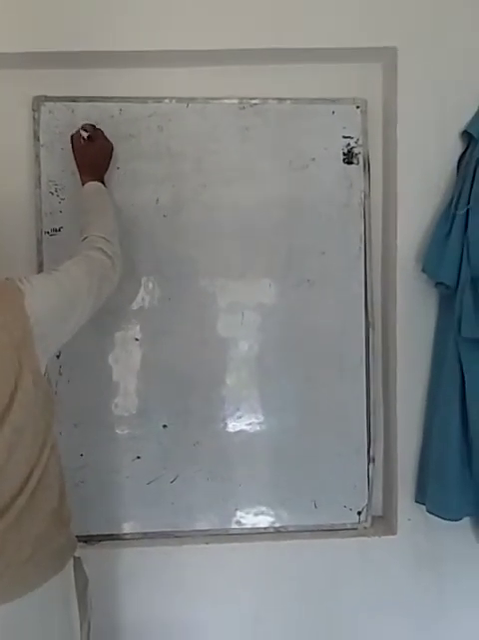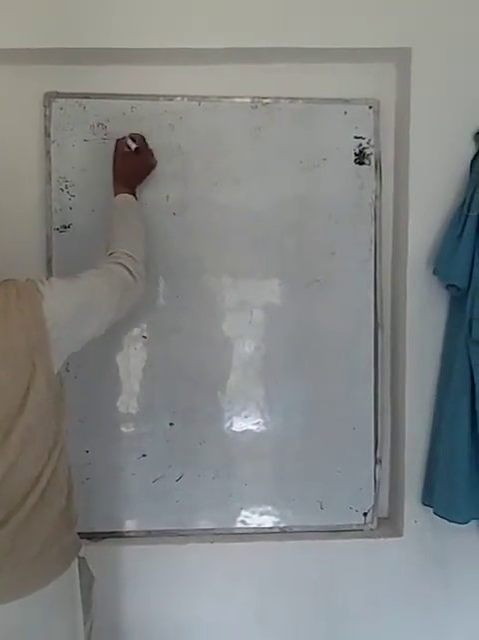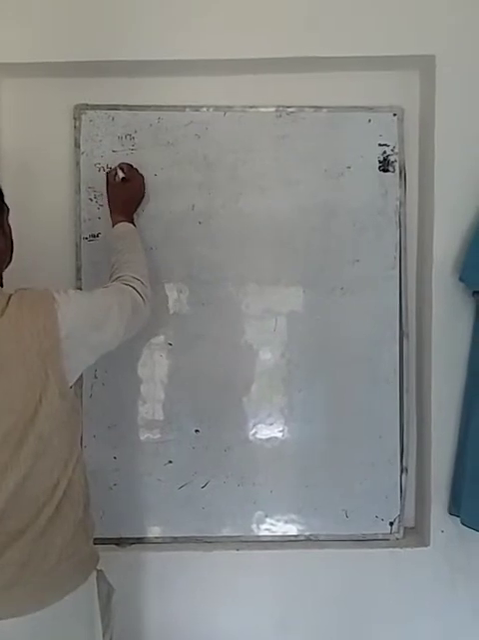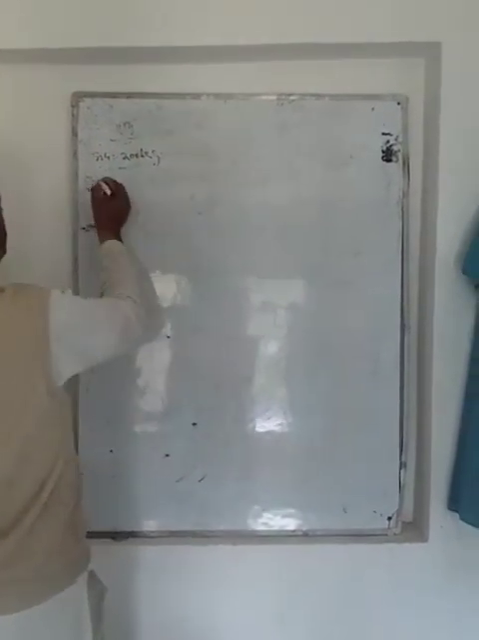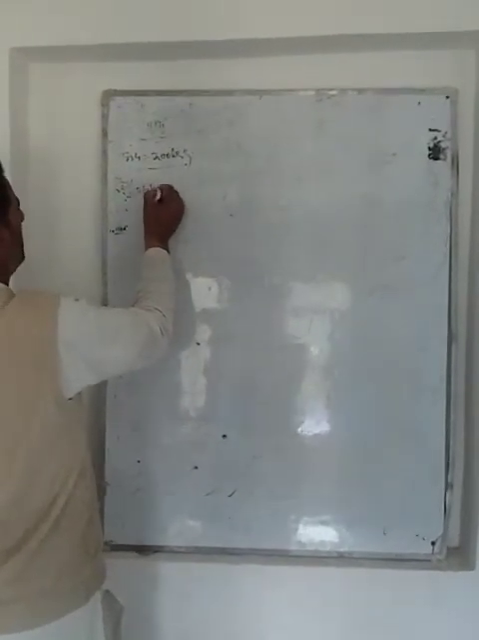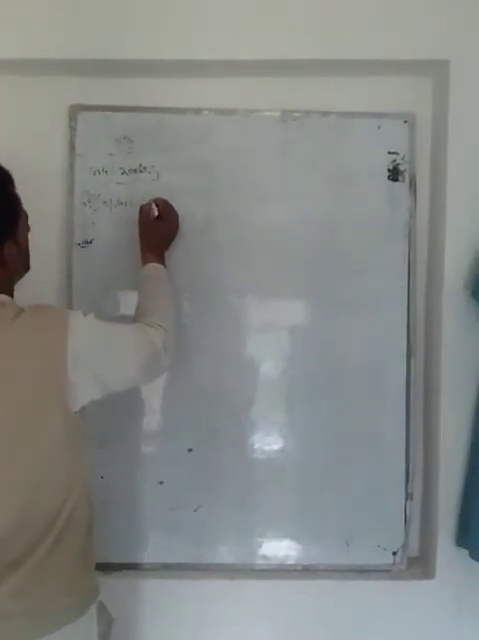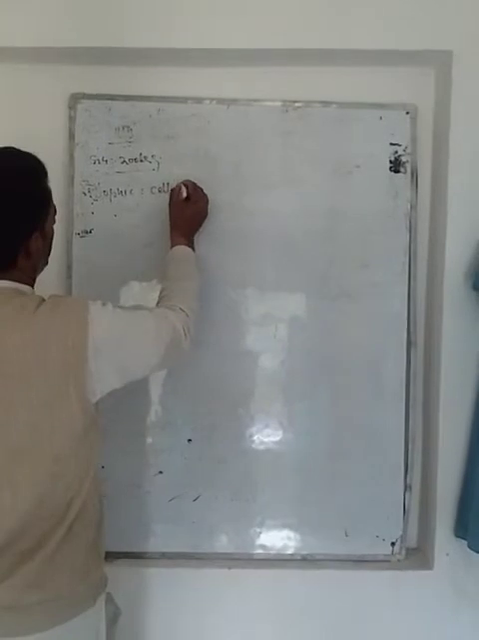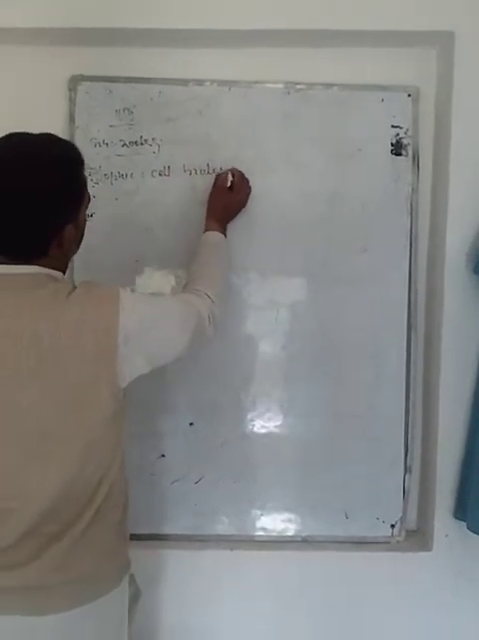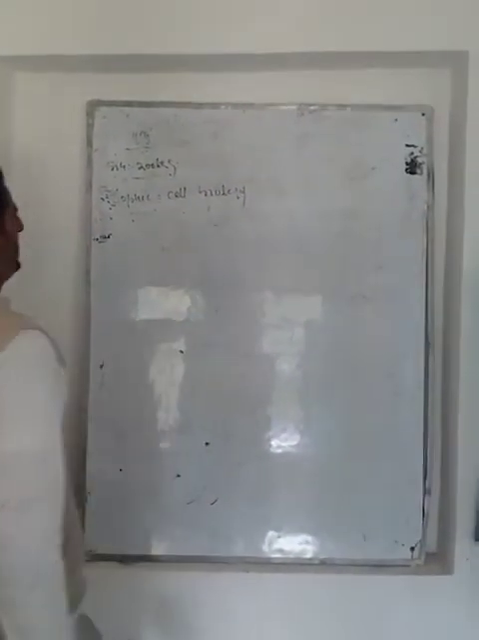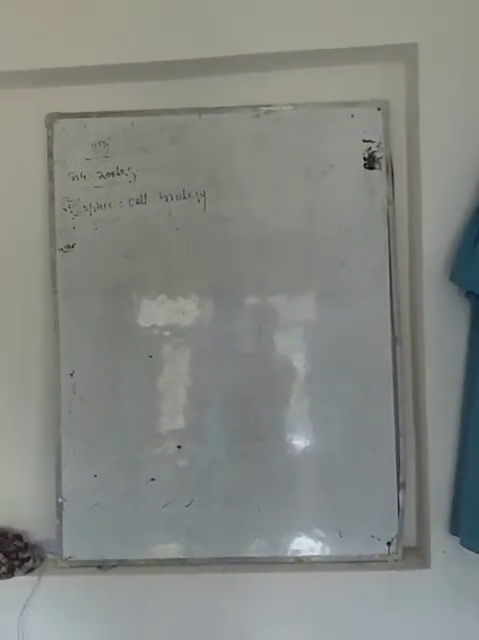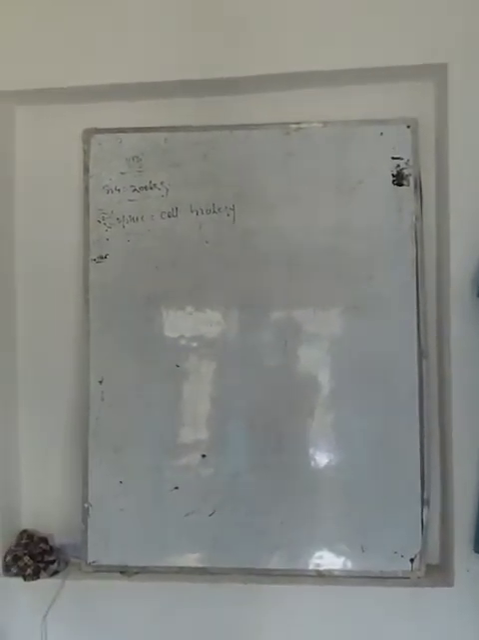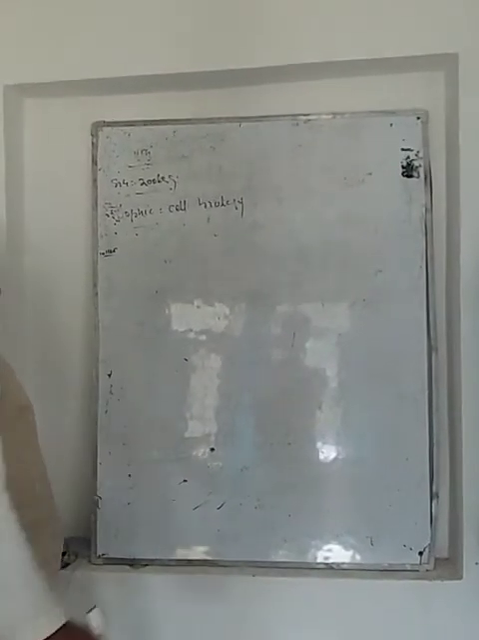It is class 11, subject zoology, and our topic is cell biology. Dear students, as you know, we have almost completed the first unit. Now we move towards the next unit, that is cell biology.